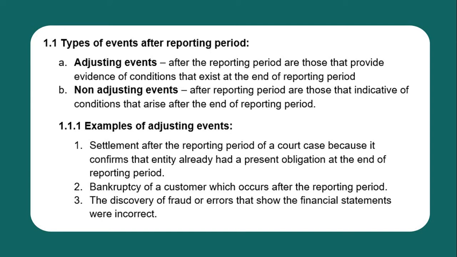That fraud or those errors already existed at the end of the reporting period; it was only discovered afterward. So, though the event happens after the reporting period, the conditions already existed at the end of the reporting period, then there must be an adjusting entry. So it is considered an adjusting event.